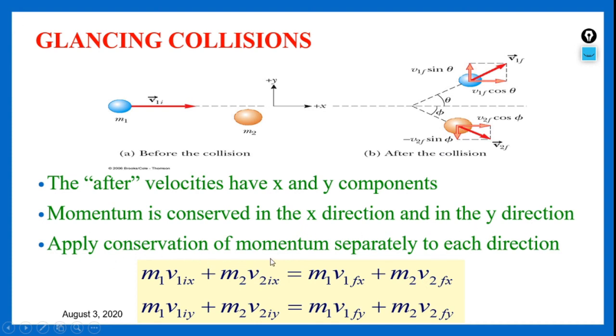Now we have to apply the conservation of momentum separately to each direction. So we have considered the momentums in x direction and shown it as conserved, and in the same way we have taken the momentums in the y direction and shown that the linear momentum is conserved in the y direction also.